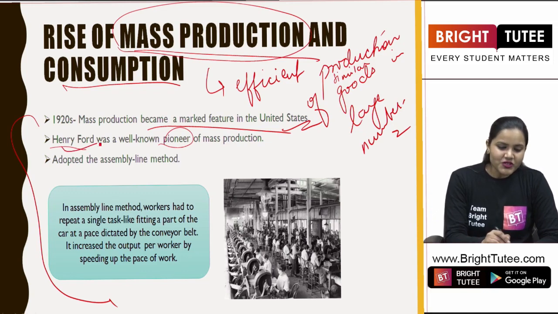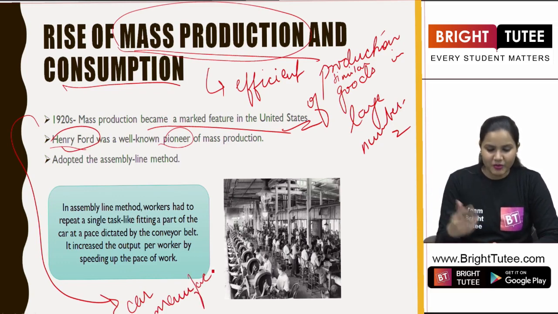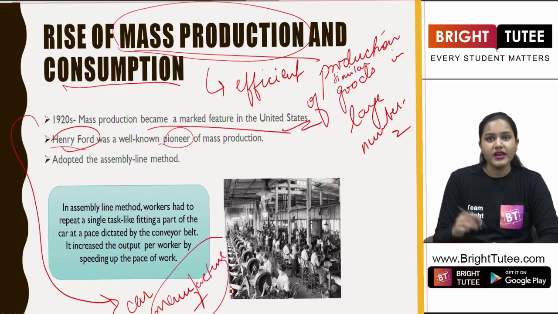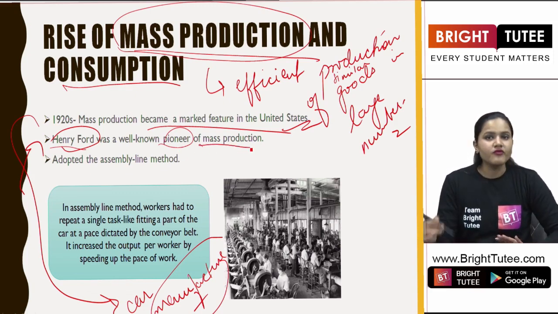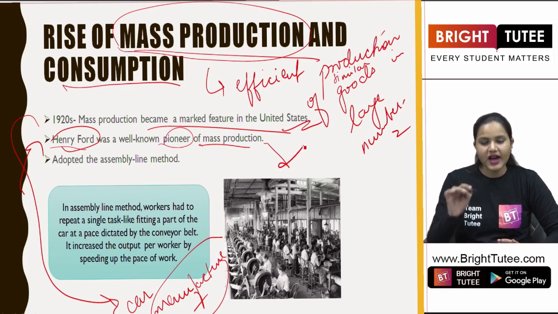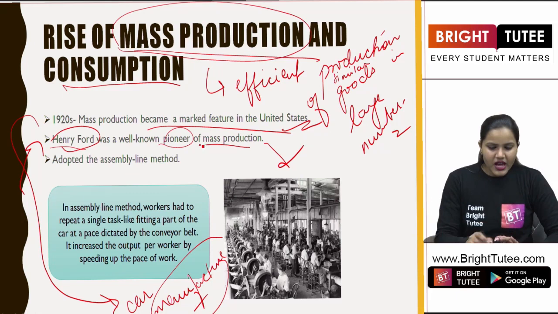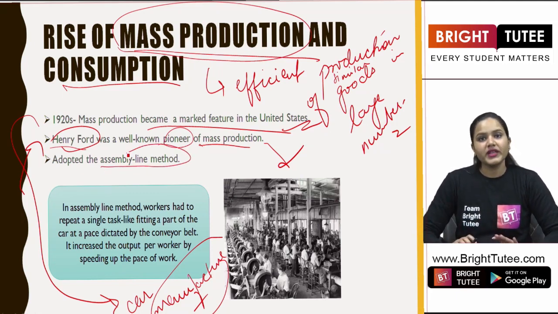If you see, Henry Ford was a car manufacturer, the owner of this great car brand, the Ford car brand. So Henry Ford was a well-known pioneer of mass production in the car industry, in the car plant that he had established. Now here we see that he adopted the assembly line method.